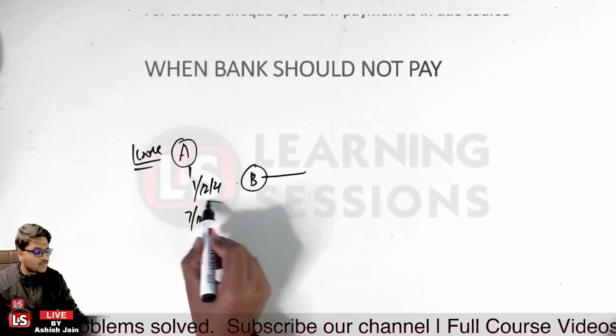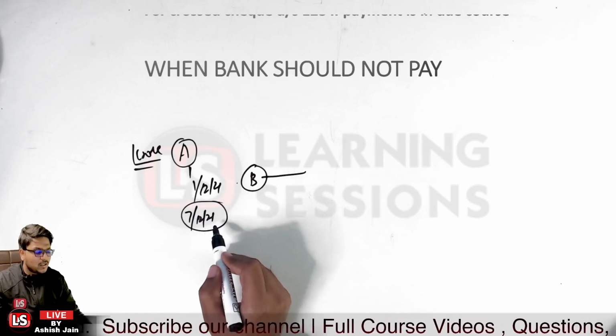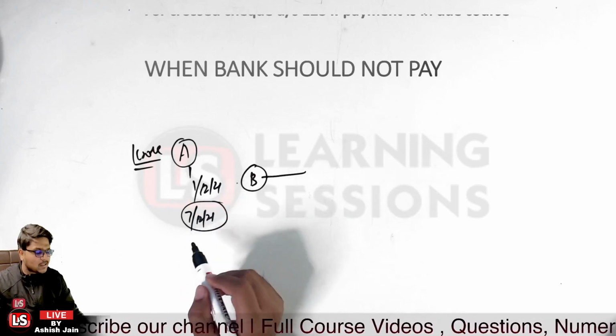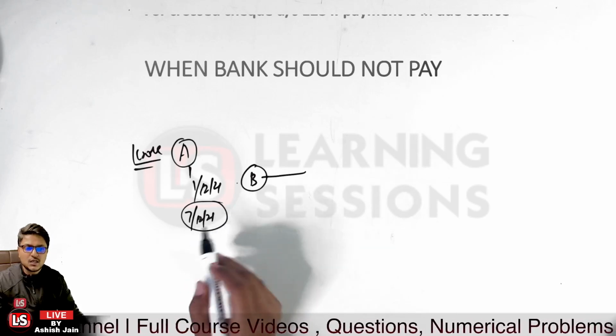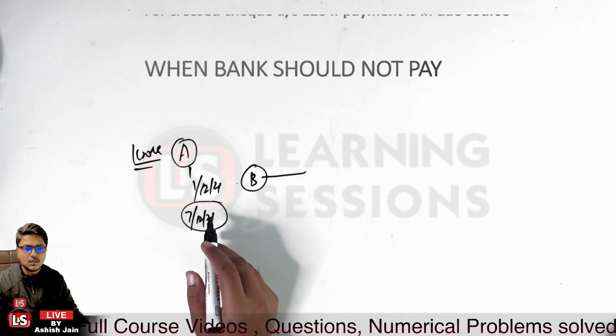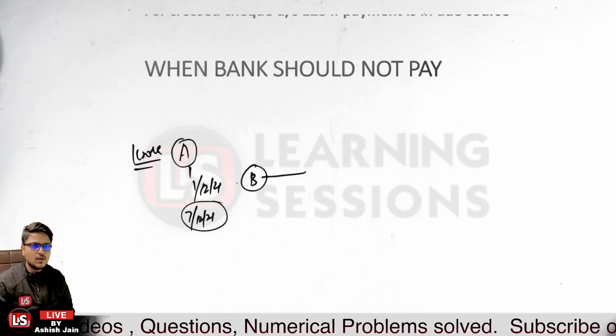But if it is in the knowledge of the bank, if the bank has the information related to the death of person A, in that case, the bank must not be permitting the operations in the account of person A. Is that clear? Okay.